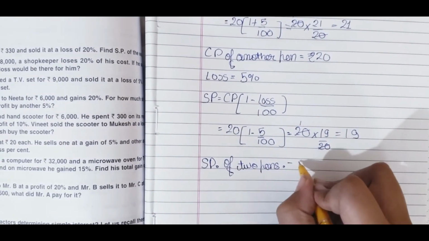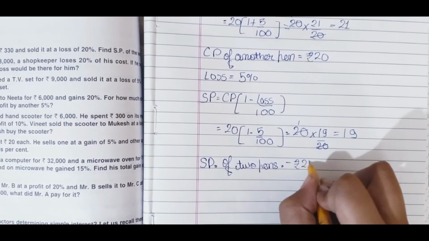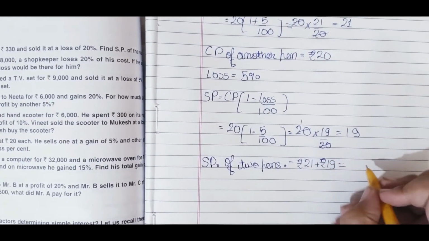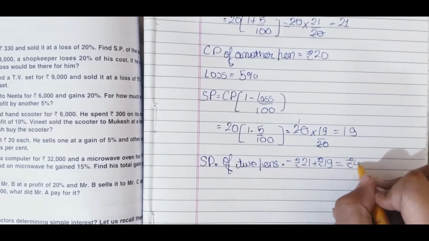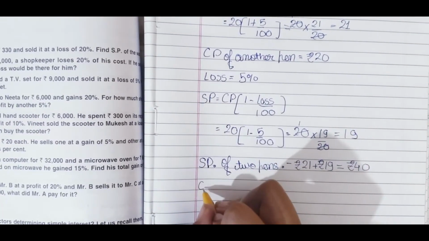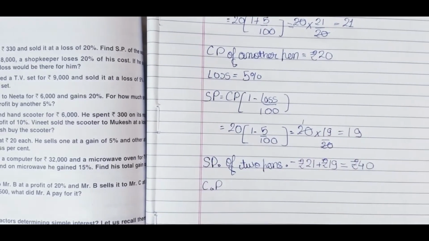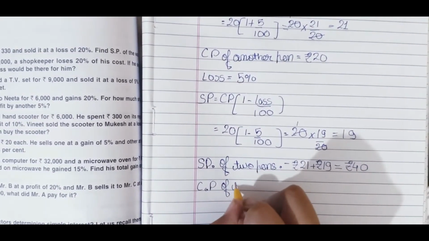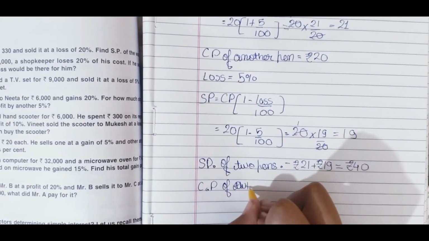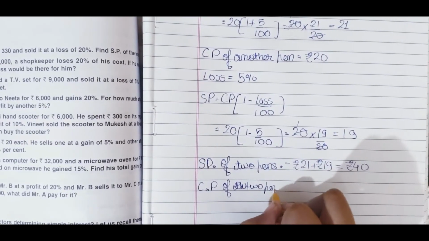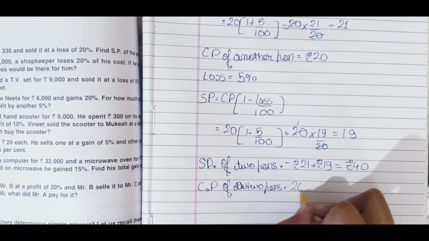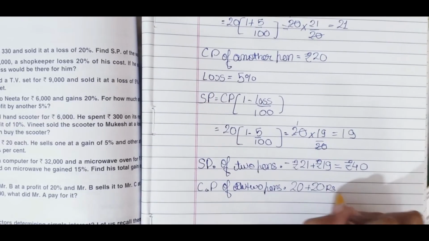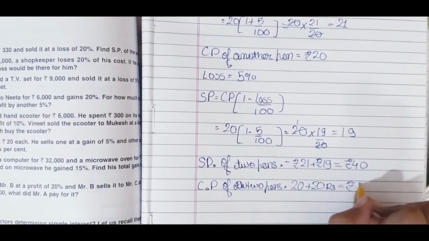So it's ₹21 plus ₹19, which will be ₹40. And now CP of both pens means at how much price he purchased both pens, that will be CP of 2 pens. So that will be 20 plus 20, and we can write rupees also. So it is also ₹40.